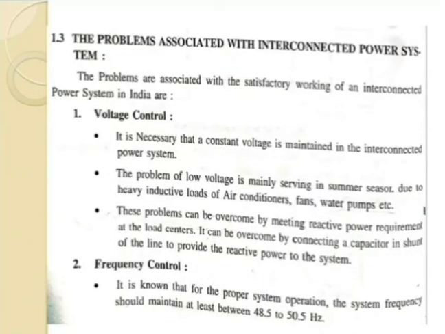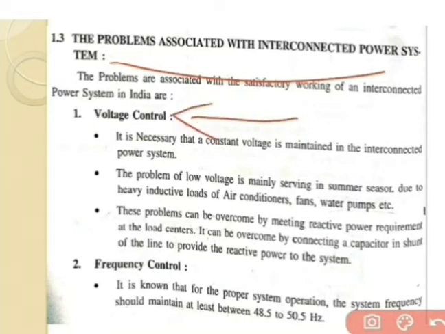Now the problems associated with the interconnected power system. There are many problems connected with the interconnected system. We can start with the first one, that is voltage control.